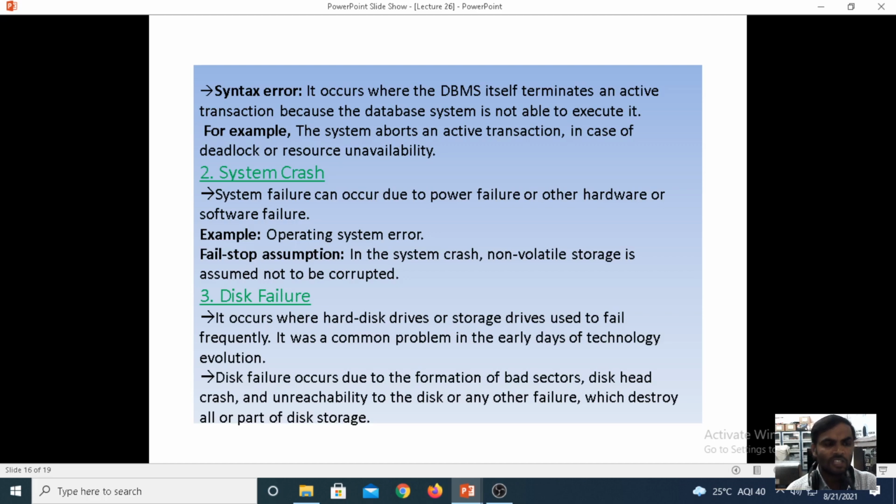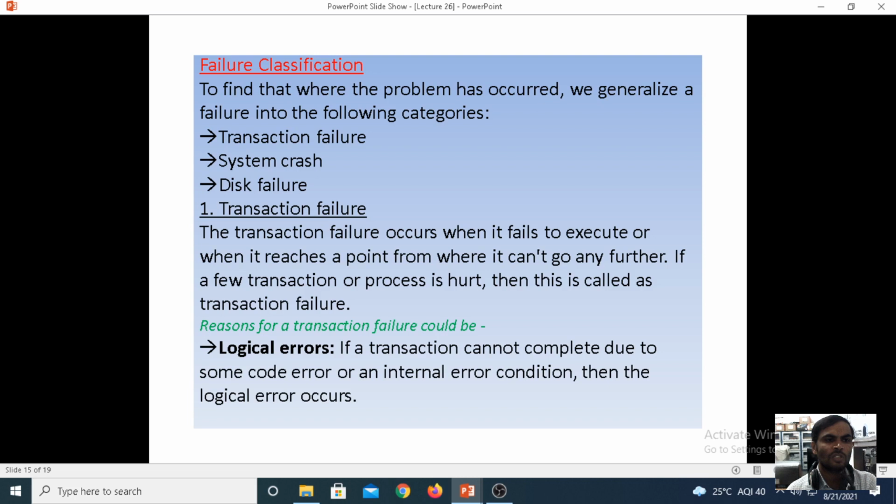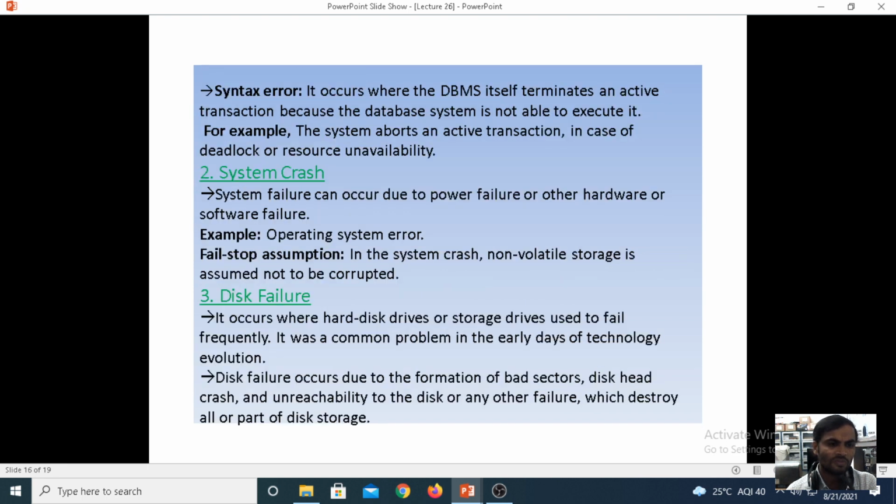What are the transaction failures? This is a very important 2-mark question. What is the classification of failures? System crash, transaction failure, disk failure. These come under the classification of failures.